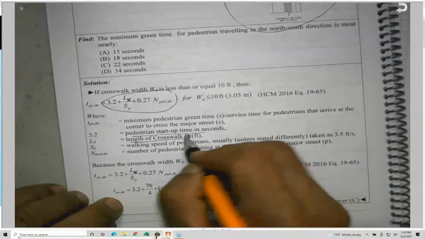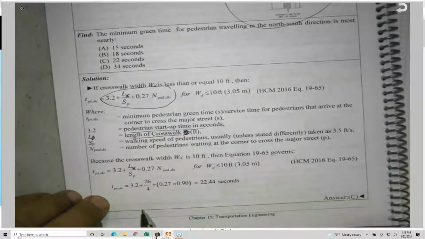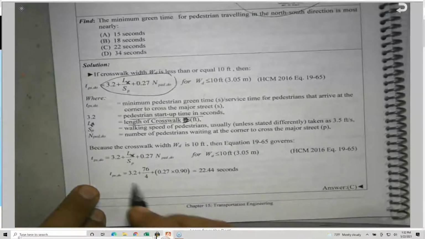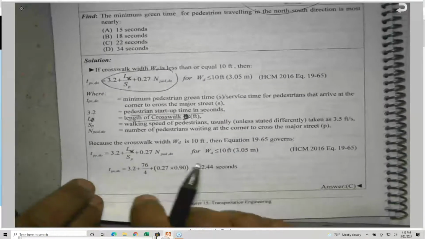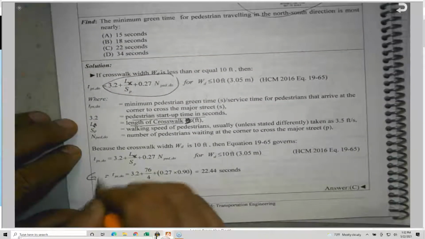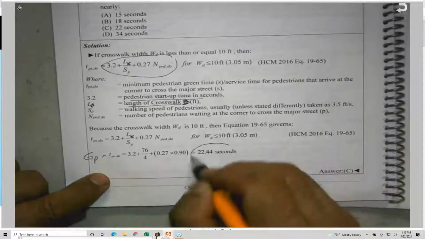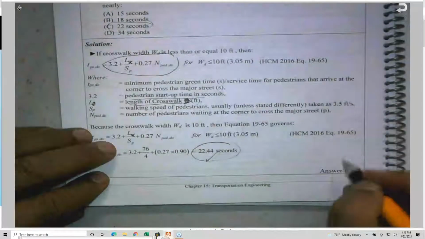Also, there is another definition for it, but I will call this just L. So if you plug it into this equation, you will find that the time, which again I will call G sub B, which is the same, they call it G sub B instead of T, is equal to 22.4, and the answer C is the one selected here.